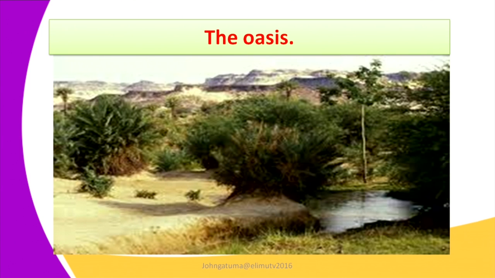The oasis, we have said, is an area in the desert where there is water, and you can see a representation of the oasis. This is where the traders could gather so that they could refresh their camels and their horses. They were able to take some water, and at the same time refresh and replenish themselves. So these oases played a very great role as far as the development of Trans-Saharan Trade is concerned.